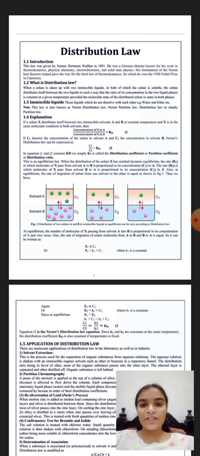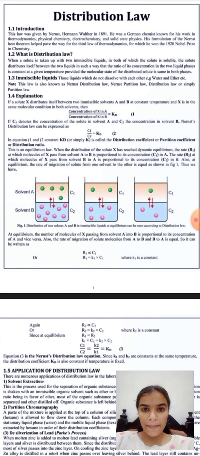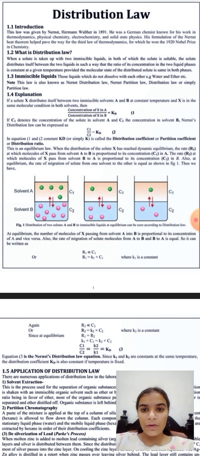Now the explanation of the distribution law. If a solute X distributes itself between two immiscible solvents A and B at constant temperature, and X is in the same molecular condition in both solvents, then the concentration of X in A upon the concentration of X in B is equal to K. Note: if C1 denotes the concentration of the solute in solvent A and C2 the concentration in solvent B, the Nernst distribution law can be expressed as C1 upon C2 equals Kd.